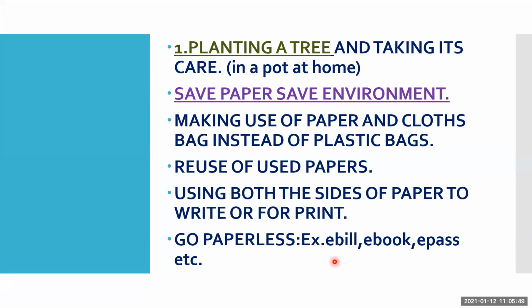You are going paperless. When you are going to the ATM, the ATM is also asking you, do you want a slip of that? If you say no, it will be a good effect, so that you have contributed yourself, you have not taken the paper. Okay, so you have to go paperless. You can use e-bill, e-book, e-pass, and you can use PhonePe, any kind of a mobile, digitally you can pay your money, and by not taking the receipt for paying money, you will get a digital receipt.